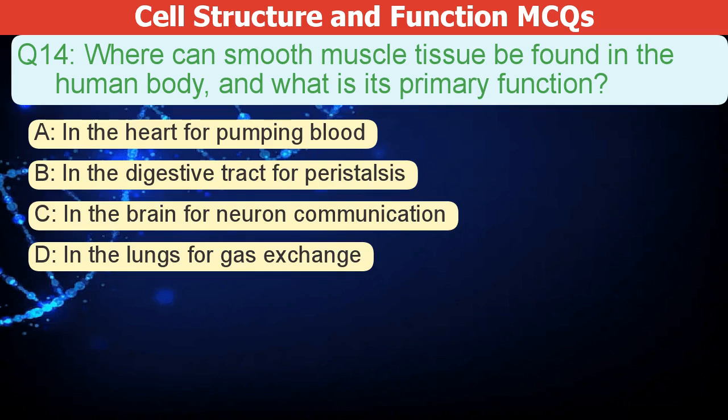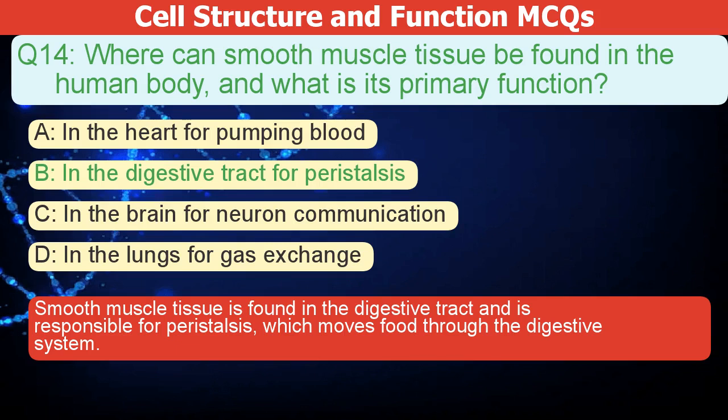Where can smooth muscle tissue be found in the human body, and what is its primary function? A. In the heart for pumping blood. B. In the digestive tract for peristalsis. C. In the brain for neuron communication. D. In the lungs for gas exchange. The correct answer is B. Smooth muscle tissue is found in the digestive tract and is responsible for peristalsis, which moves food through the digestive system.